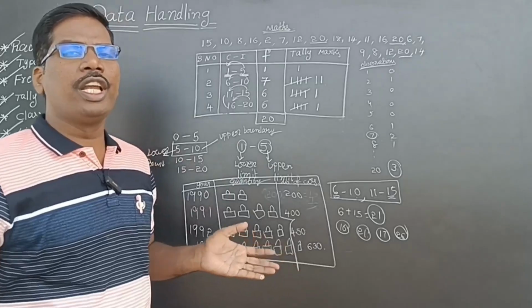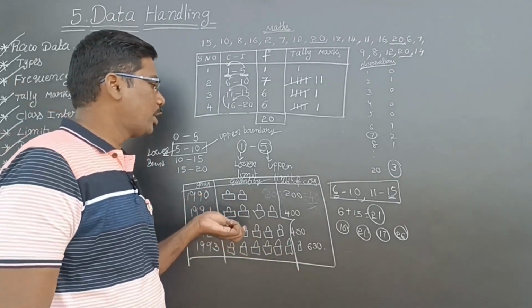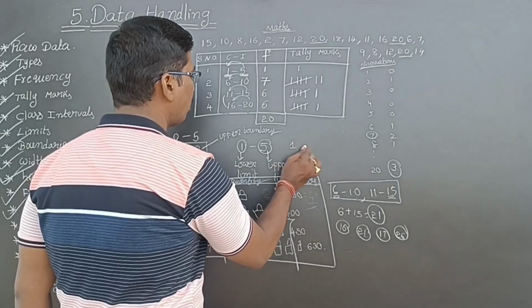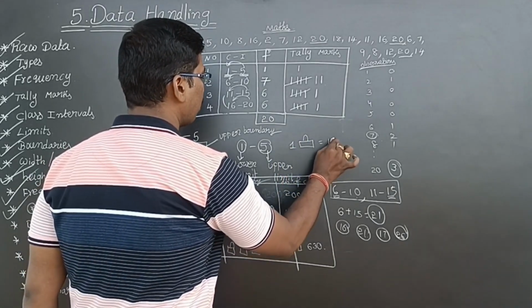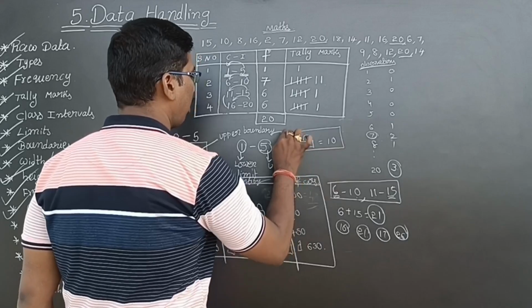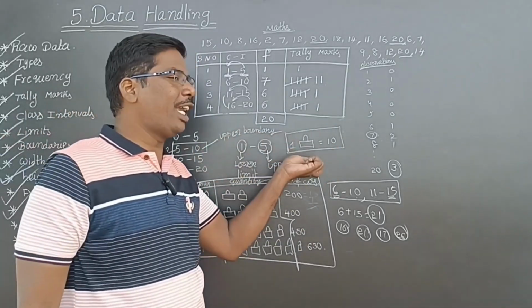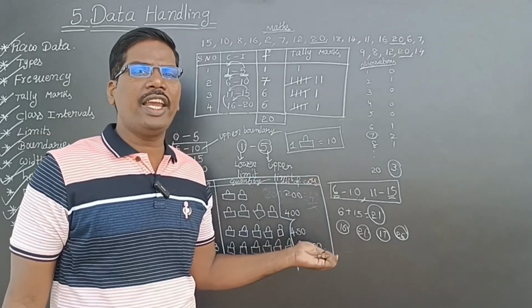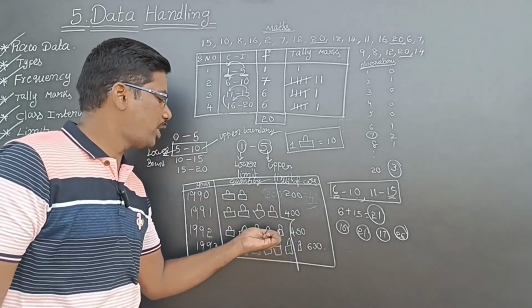Then what happened is, this is the scale we can say. What is the scale? This is nothing but scale. So one car diagram is equal to 10 cars, like that. So this is the representing scale. If they are making extra, they can't properly represent it with the scale.